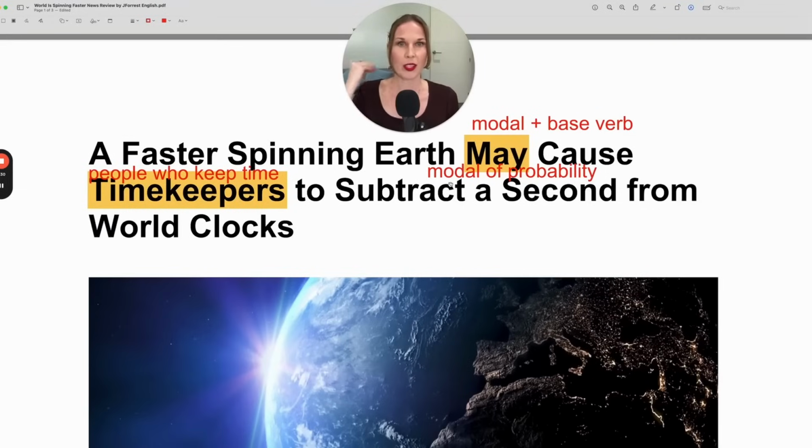So subtract is when you remove a number. So in this case, the number is a second. A means one in this case. 1 second. Subtract 1 second, a second from world clocks. Only 1 second. I wonder what impact that will have.